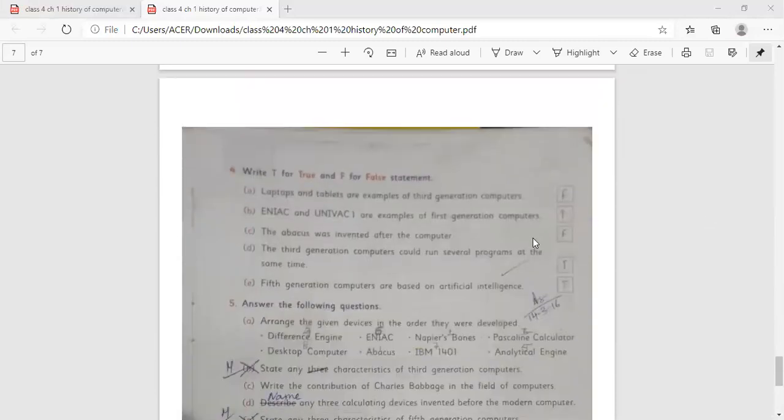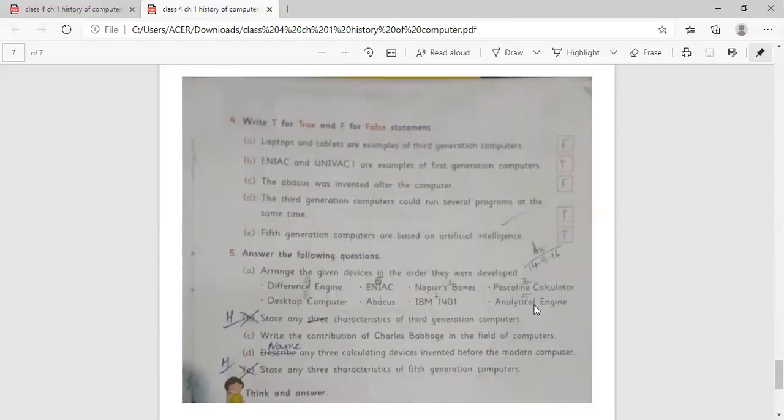Now comes true and false. First one, laptops and tablets are examples of third generation computers. That is false. ENIAC and UNIVAC are examples of first generation computers. That is true. The abacus was invented after the computer. That is false. The third generation computer could run several programs at the same time. That is true.